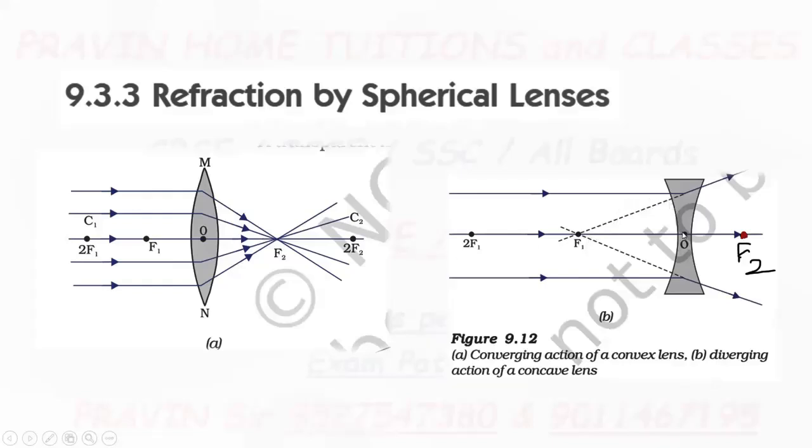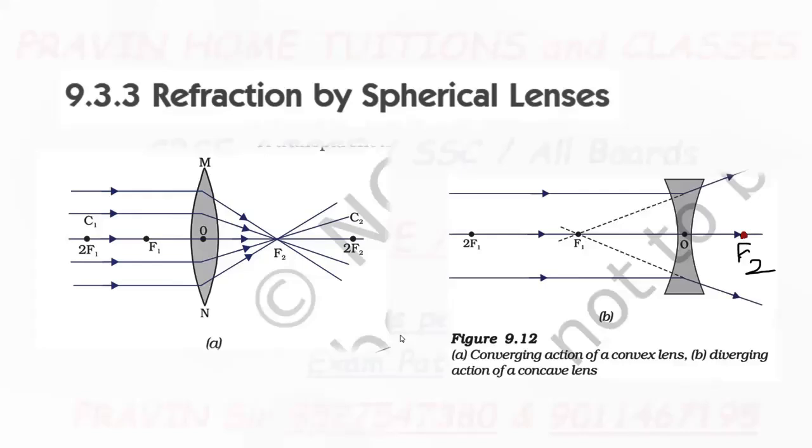The second condition is that the two centers of curvature are equidistant from the optical center.